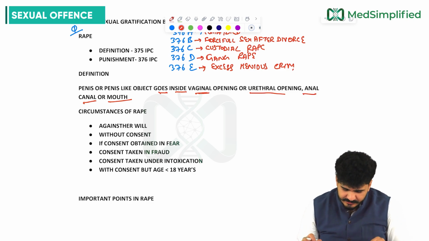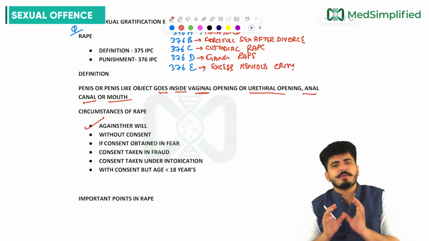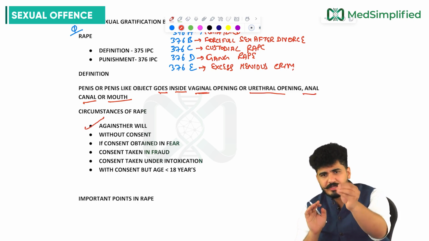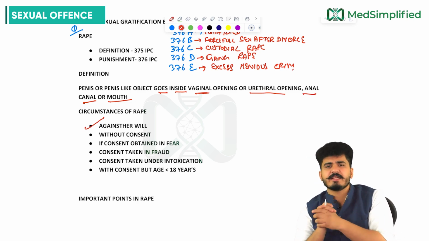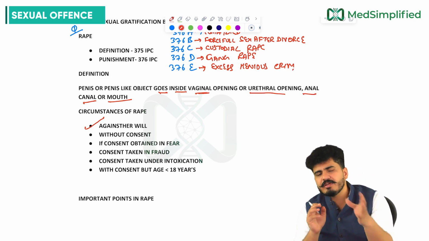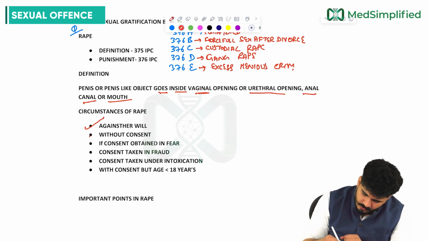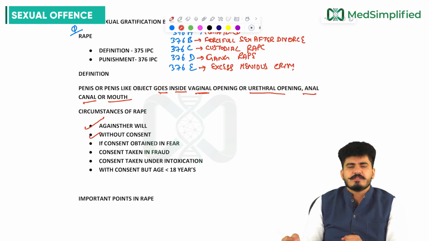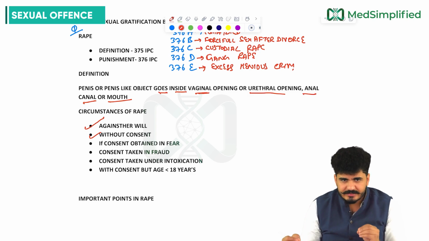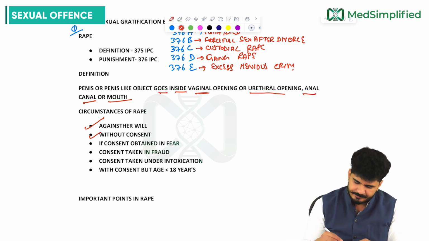Now, the circumstances of rape. First, against her will, without the permission of the victim. If you are forcefully doing intercourse, that is considered rape. Not only intercourse, if you are putting your finger inside her mouth, that will be considered rape, my dear friends. Now, without consent, she has not agreed, she is denying, saying don't do this, and still you are forcefully doing this, that is also considered rape.